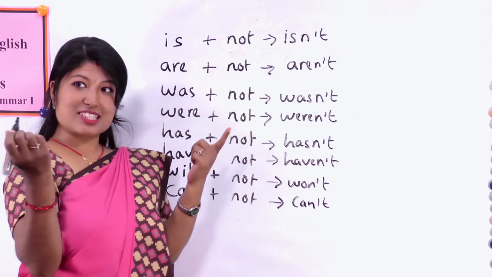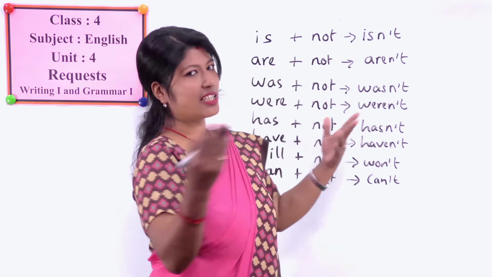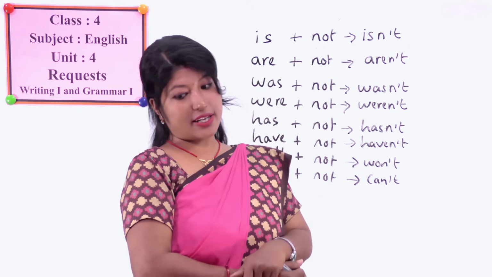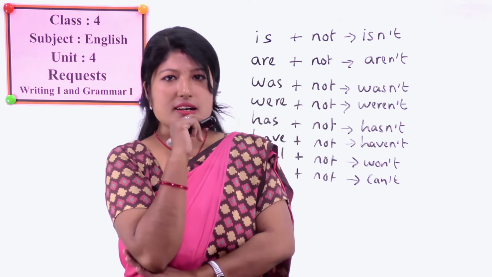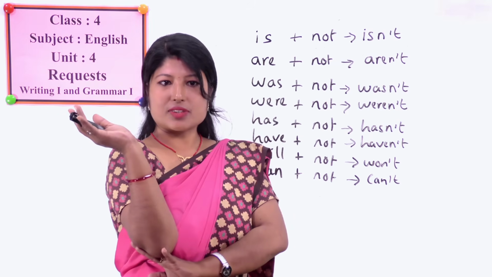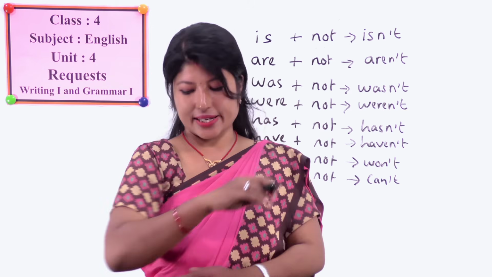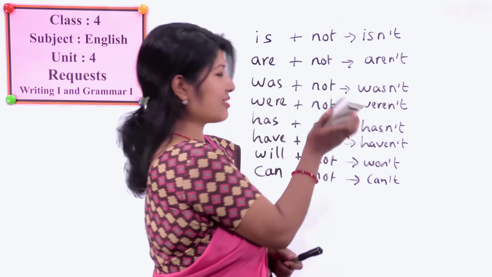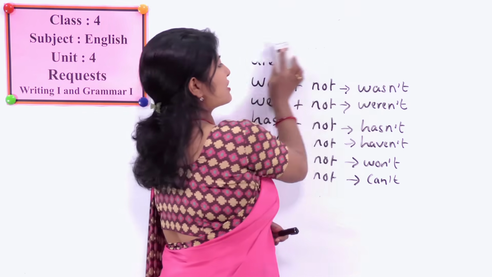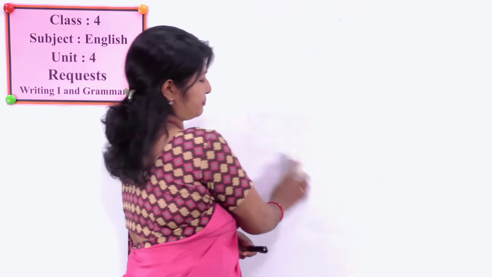Okay, very simple. If sentences have auxiliaries, then it's very simple. We can just add not over there. But what happens if there are no such words? No such words means there is directly a main verb. What if there is no such word? How do you make that negative?